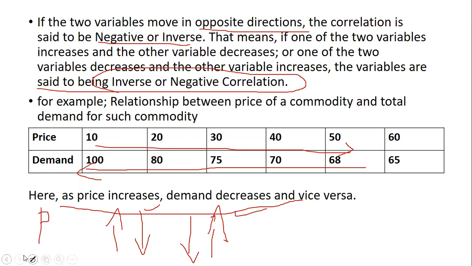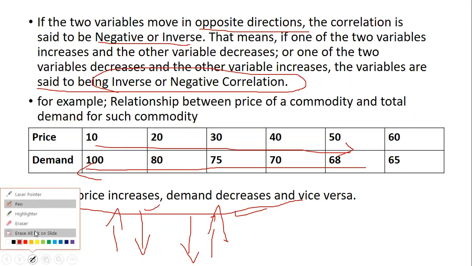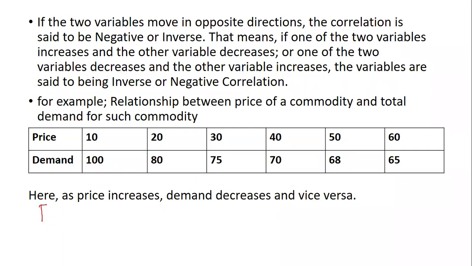So what is positive correlation? If one increases, the other increases. If one decreases, the other also decreases. What is negative correlation? If one increases, the other will decrease. If one decreases, the other will increase. So this is your first type of correlation.